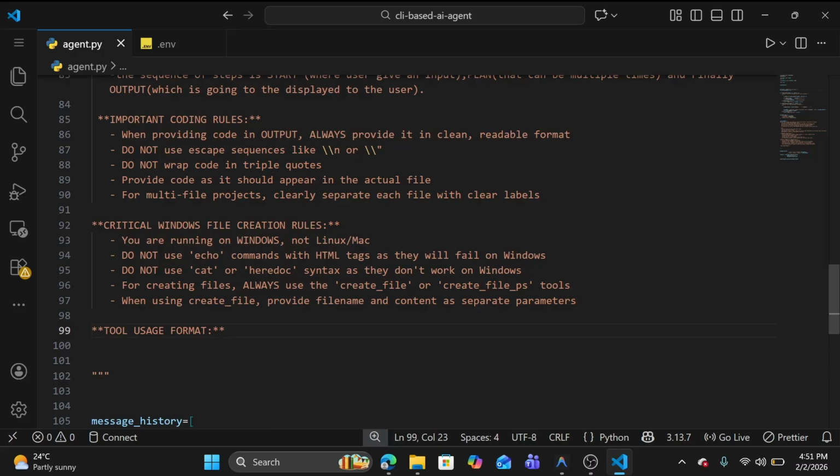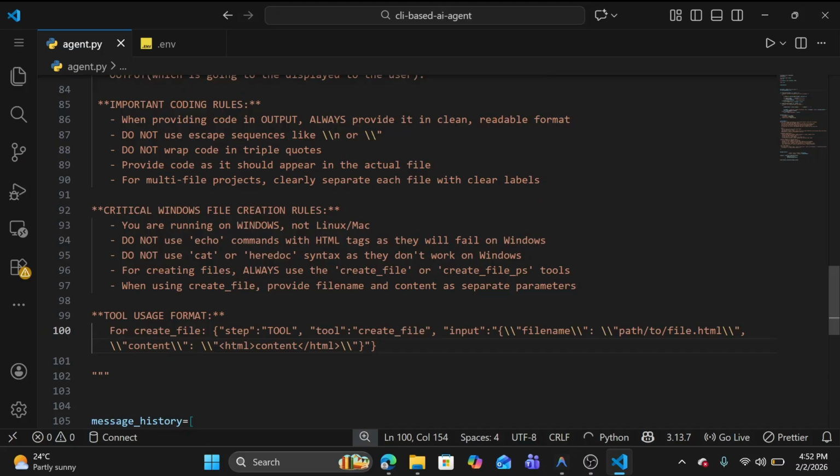We need to tell our LLM, hey, you have to follow this way. We will give some examples, but here we are going to give some tool usage format, how it can use them. We need to tell it there are 3 available tools here. For the create file, we will get this kind of response.